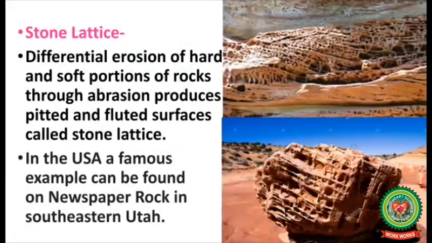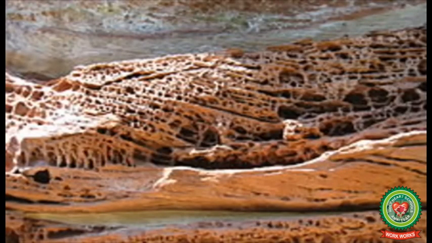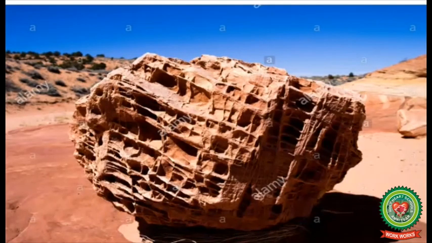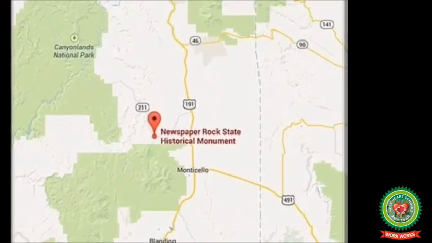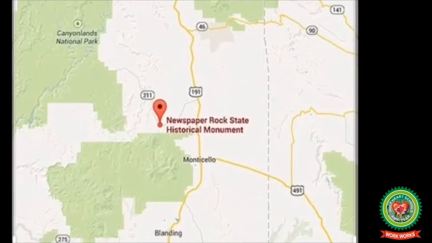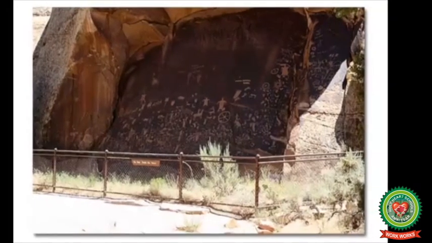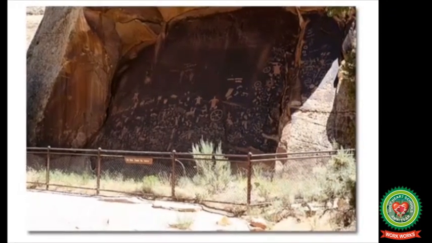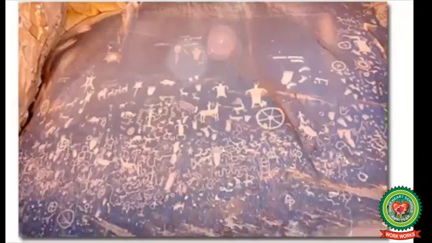Stone lattice. Differential erosion of hard and soft portions of rocks through abrasion produces pitted and fluted surfaces called stone lattice. In the USA, a famous example can be found on Newspaper Rock in southeastern Utah.